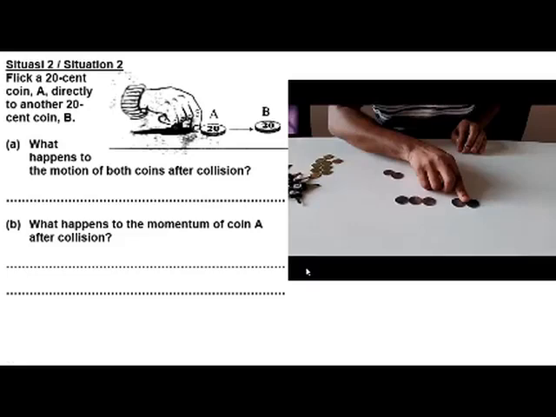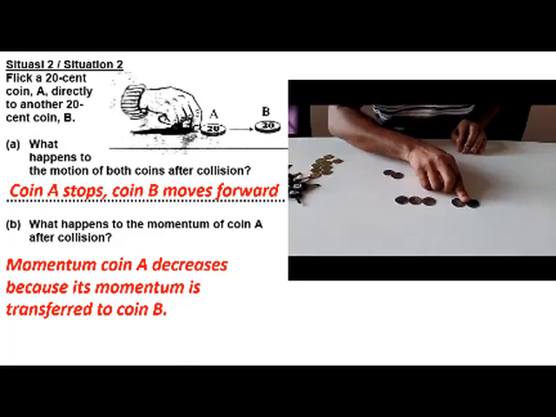What happens to the motion of both coins after collision? Coin A will stop and coin B will move forwards. And now what happens to the momentum of coin A after collision? The momentum of coin A has decreased because its momentum is transferred to coin B.